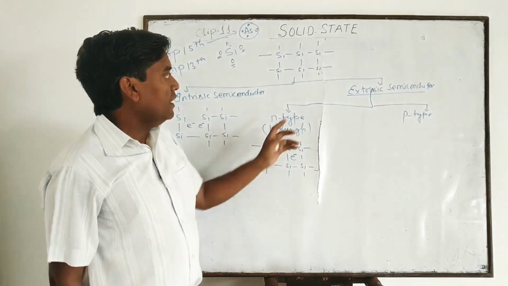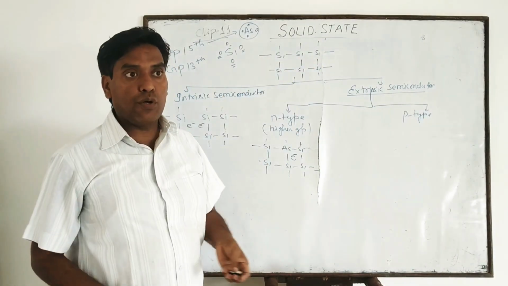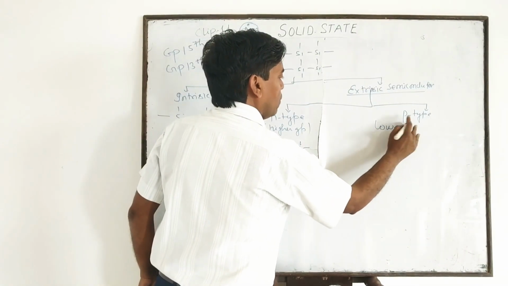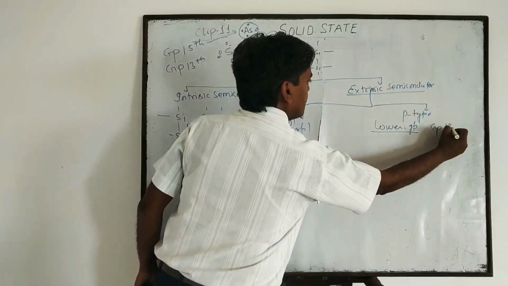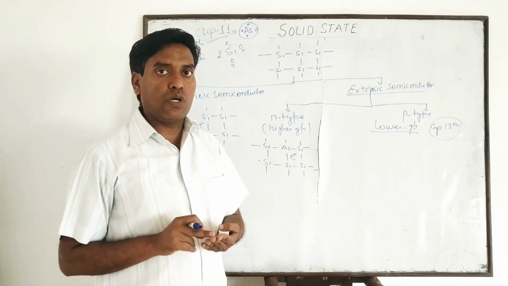But suppose in the same crystal, we add impurities of a lower group, which means group 13. Group 13 elements have 3 electrons.